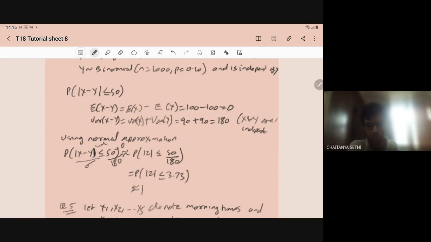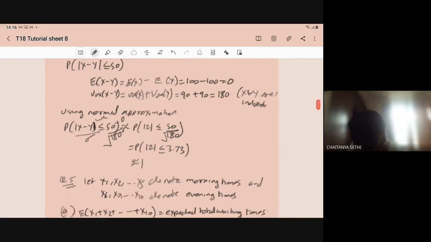Something is a mistake. So wouldn't it be root 180? It should be the square root of this. So it is the mod of less than or equal to 3.73, so it is near to 1. So that is the required probability. Clear?